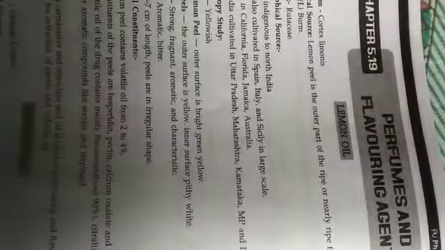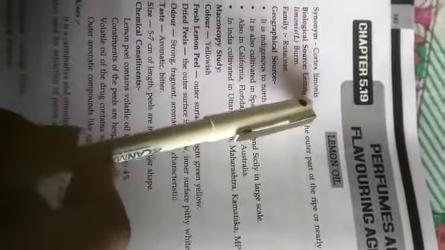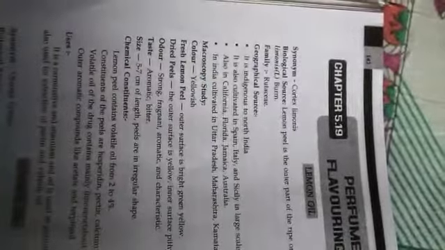Today we learn about lemon oil. The synonym of lemon oil is Cortex limonis. The biological source is lemon peel, the outer part of the ripe or nearly ripe fruits of Citrus limon. The family is Rutaceae.